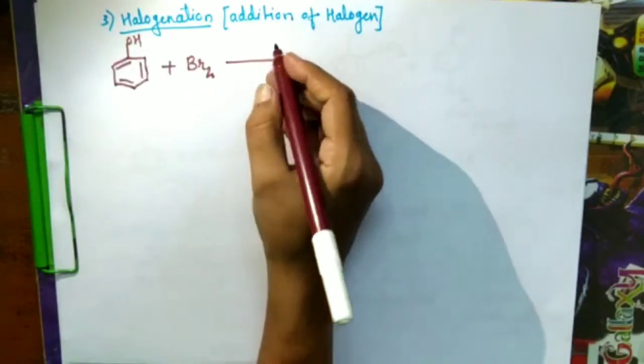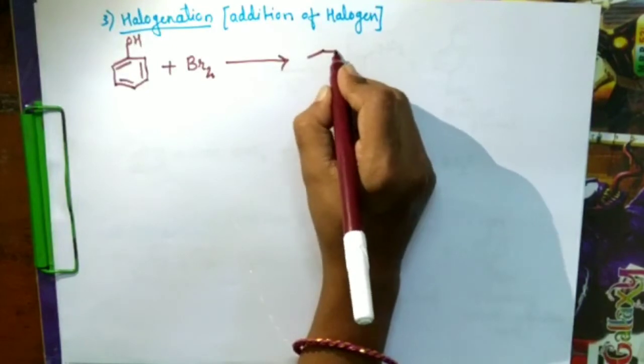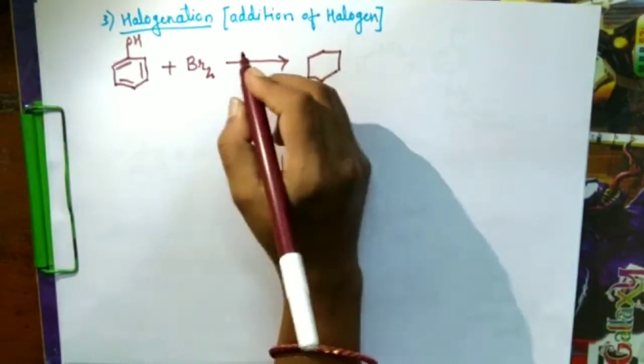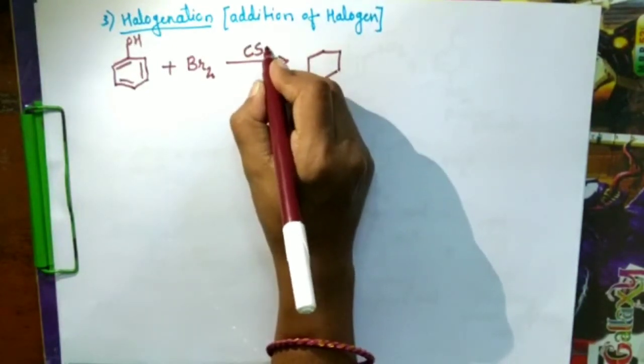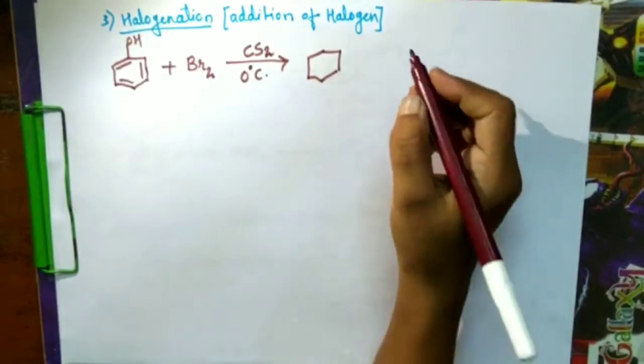We get a monohalogenated compound when we carry out this reaction in carbon disulfide atmosphere at 0 degree temperature.